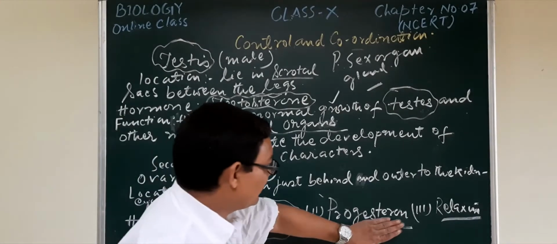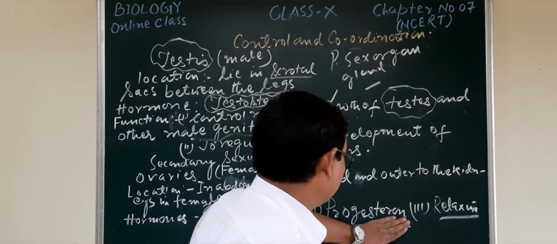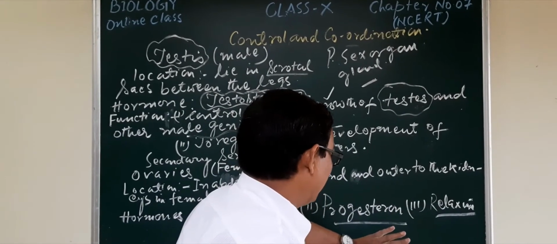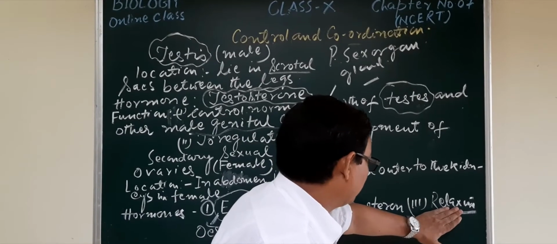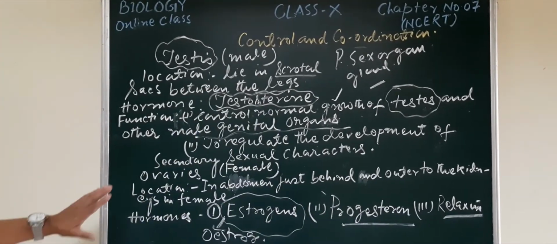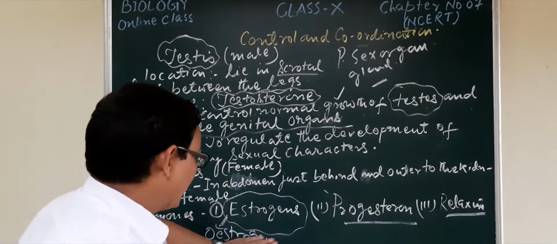And this is mainly related with the fixation of the fetus in the placenta and the development of the mammary gland, and it is related with the regulation of the pelvic ligament and the cervix during childbirth.